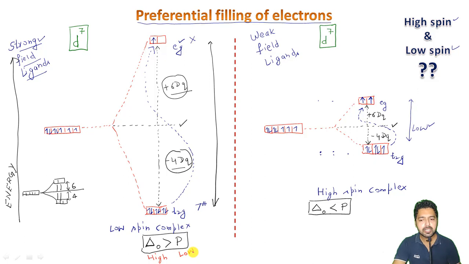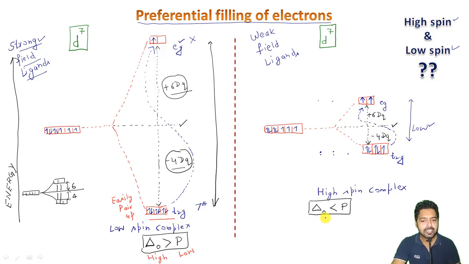So what will happen is, because of this low pairing energy, the electrons can easily pair up, as we have just seen in this case, right?